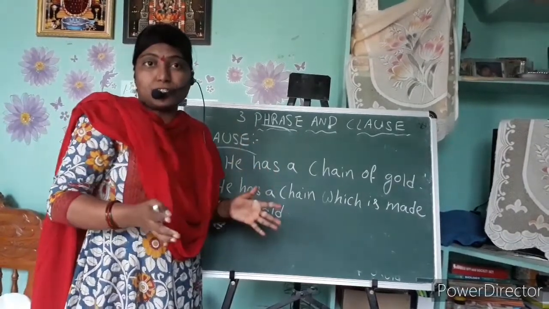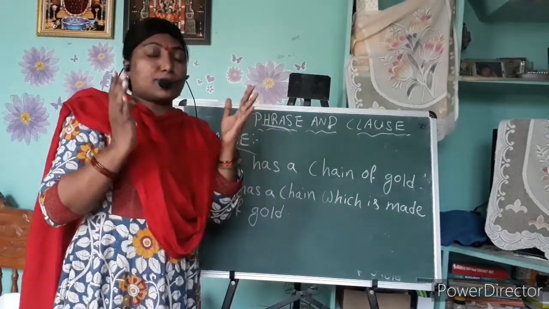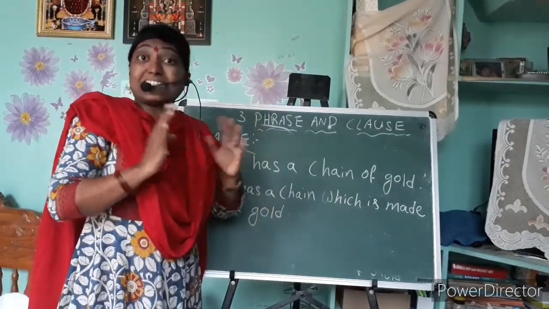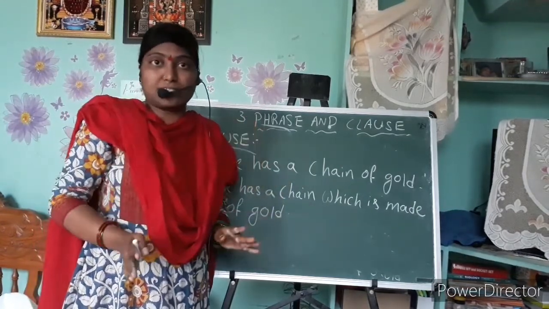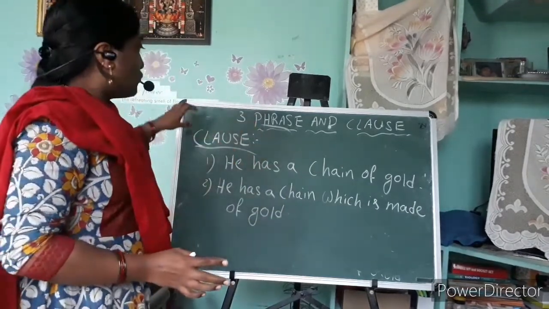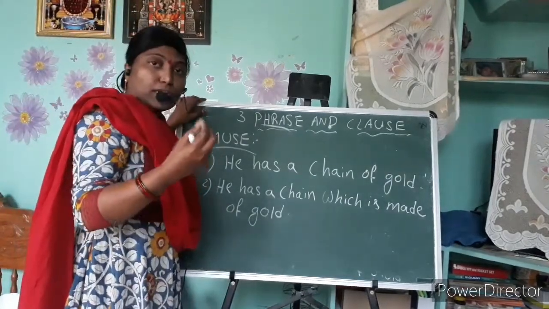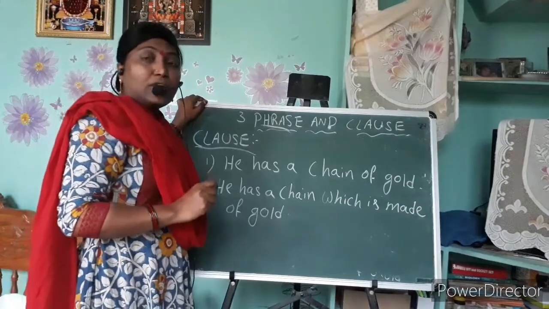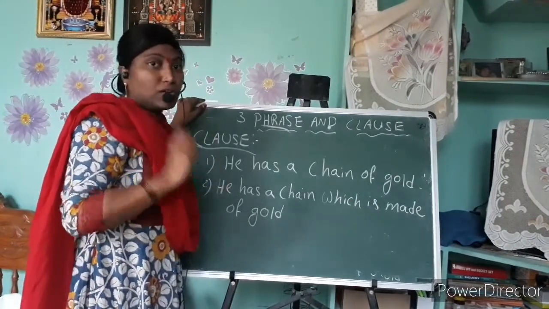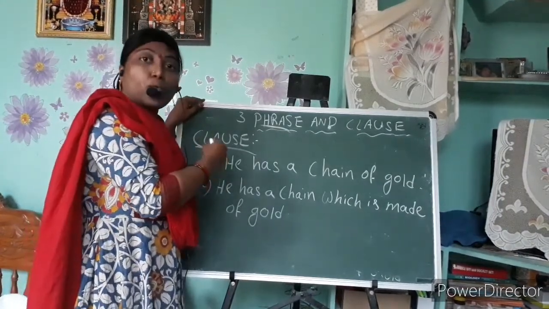It's a group of words which makes some sense but not a complete sense or not a complete meaning. We call it a phrase. Now I am going to explain what a clause is. After knowing about the clause, you can easily identify what is a phrase and what is a clause. Now observe what a clause is.